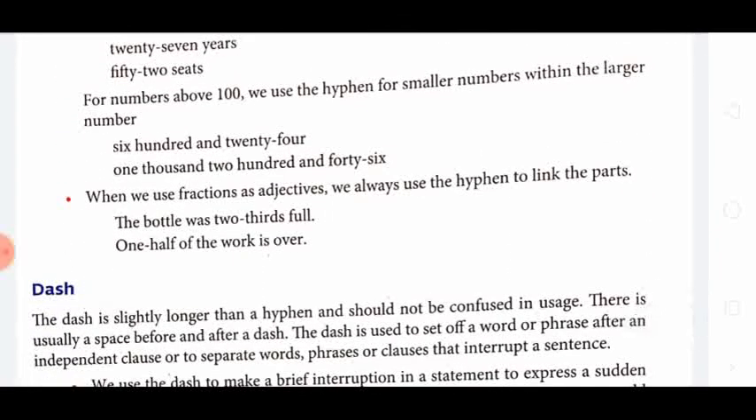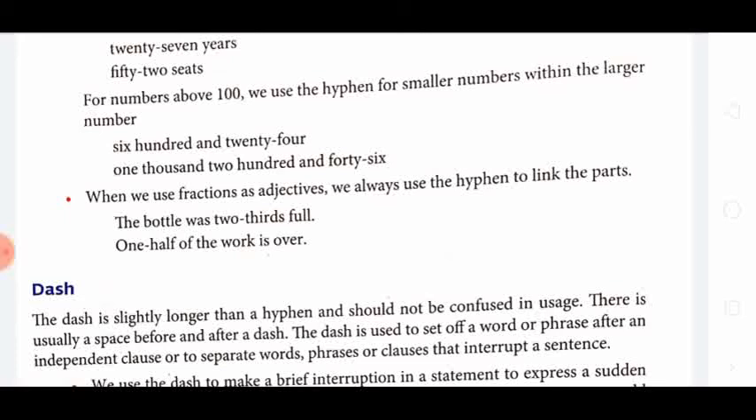For the number above 100, we use a hyphen for the smaller number within the larger number. 624. अभी 6 और 100 को हम नहीं कहते, 6-100 ऐसा नहीं, 624, this is the smaller number, there we use a hyphen. 1246, a hyphen is there, 46. And when we use a fraction as an adjective, we always use a hyphen to link the parts.